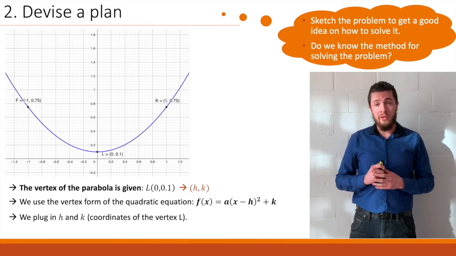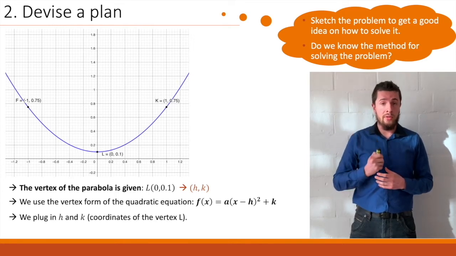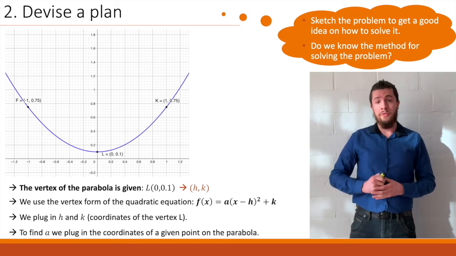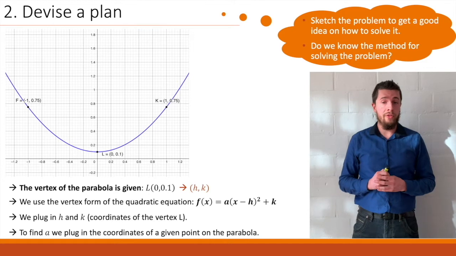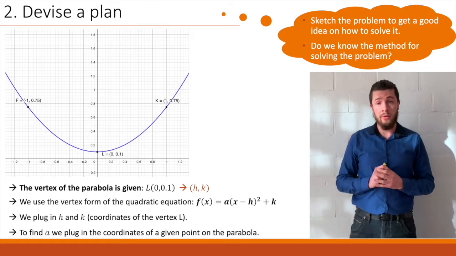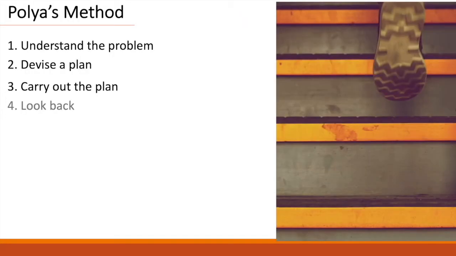All we'll have to do is plug in the values of the coordinates for h and k, and to find our leading coefficient a, we'll be plugging in one of the points on the parabola that we are given. So let's go ahead and do that. Our plan looks solid, and we can move on.